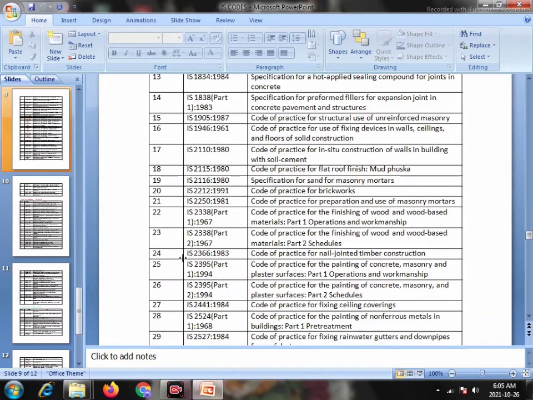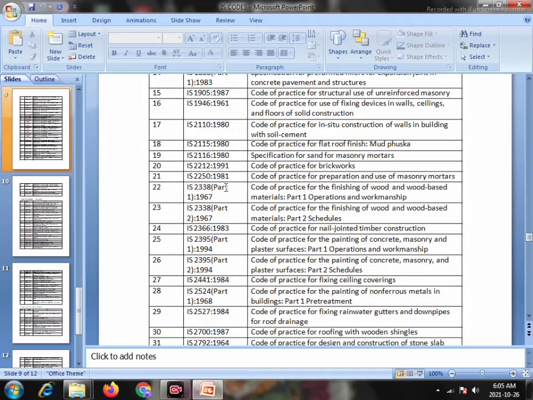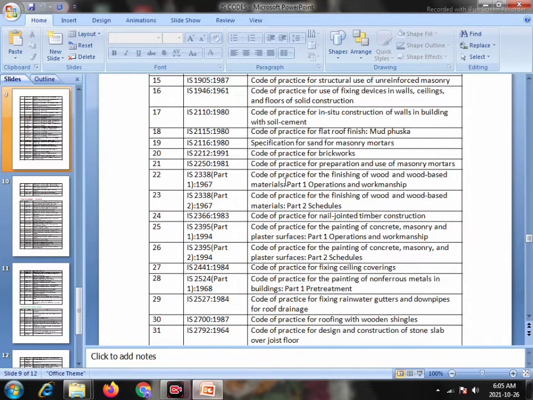Serial number 22, IS 2338 Part 1 1967, Code of Practice for finishing of wood and wood based materials Part 1 Operation and Workmanship. Serial number 23, IS 2338 Part 2 1967, Code of Practice for Finishing of Wood and Wood-Based Materials Part 2 Schedules. Serial number 24, IS 2366 1983, Code of Practice for Nail Jointed Timber Construction.